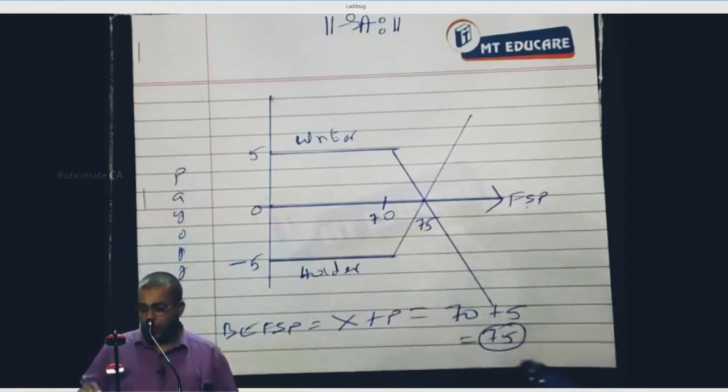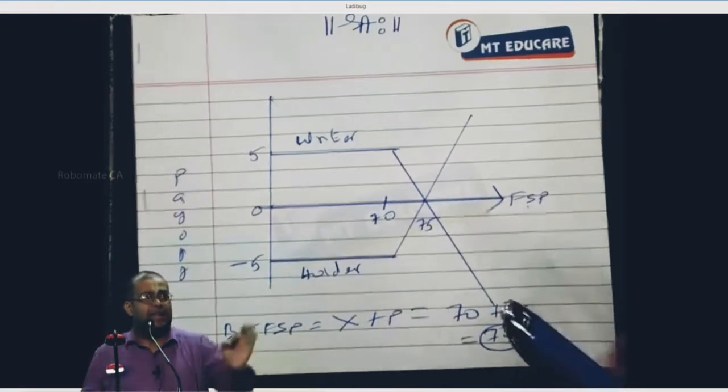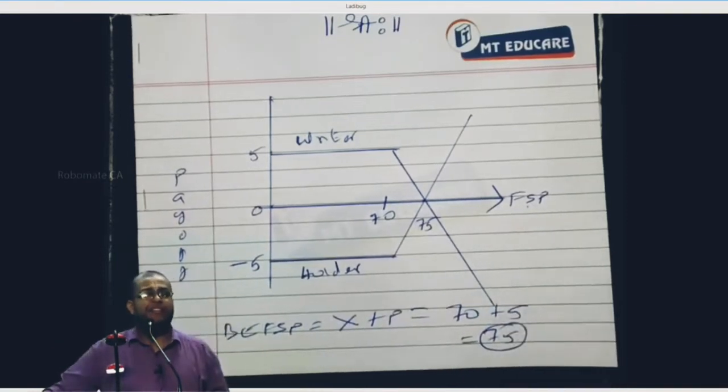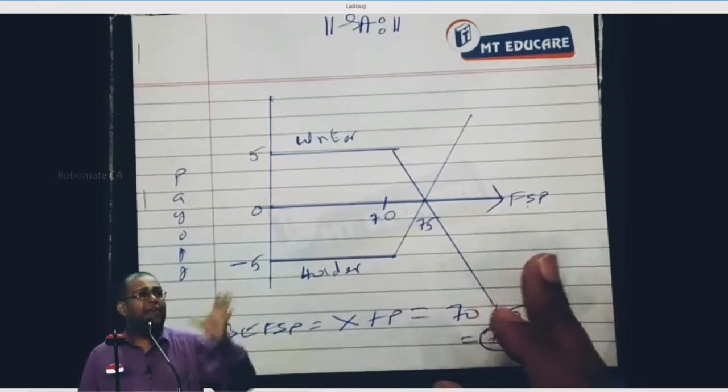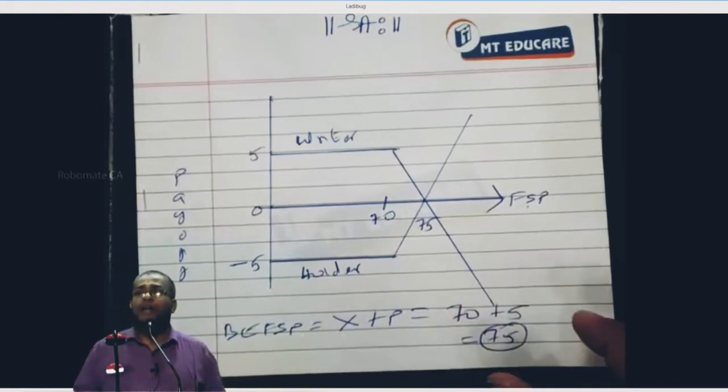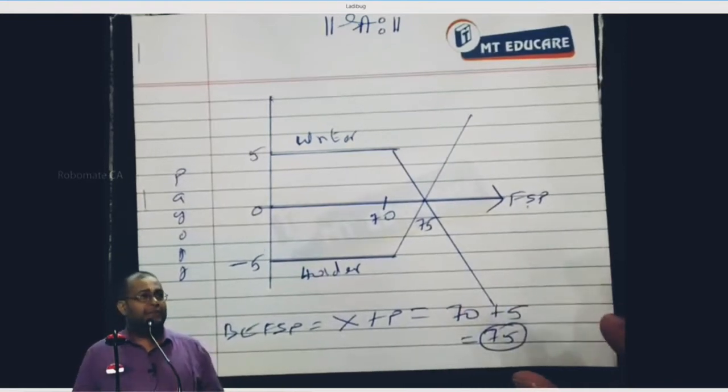Can I proceed or not? Now, did you understand this concept or not? Tell me the formula. Break-even FSP is equal to what? Strike price plus premium. Okay. Now, at break-even FSP, what is the payoff of the holder? What is the payoff of the writer?